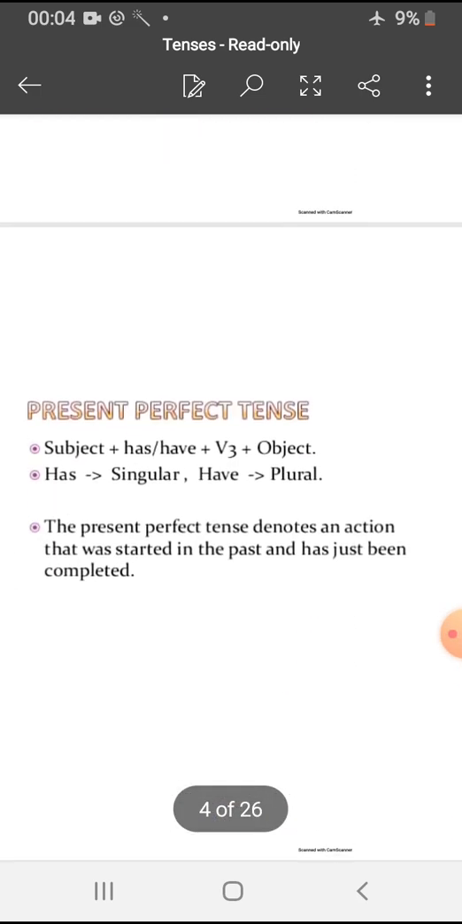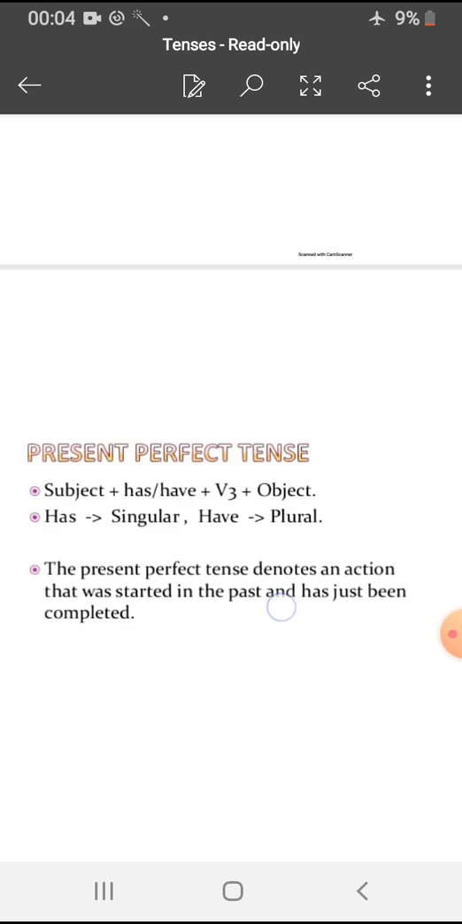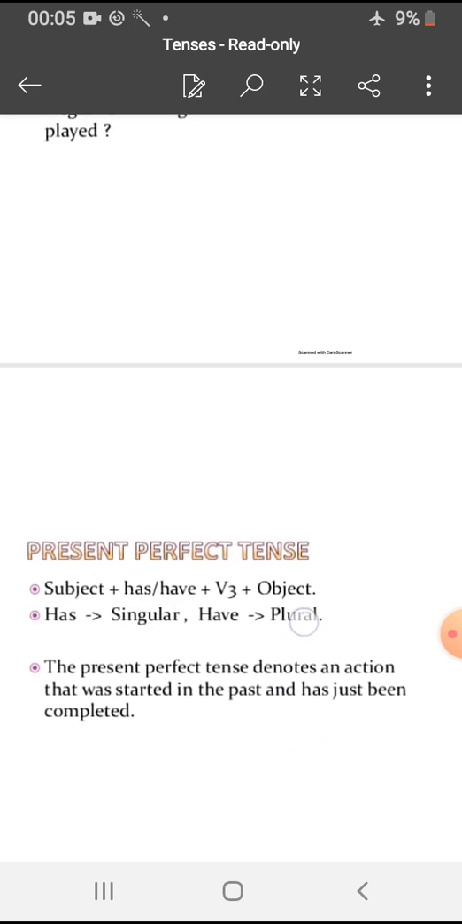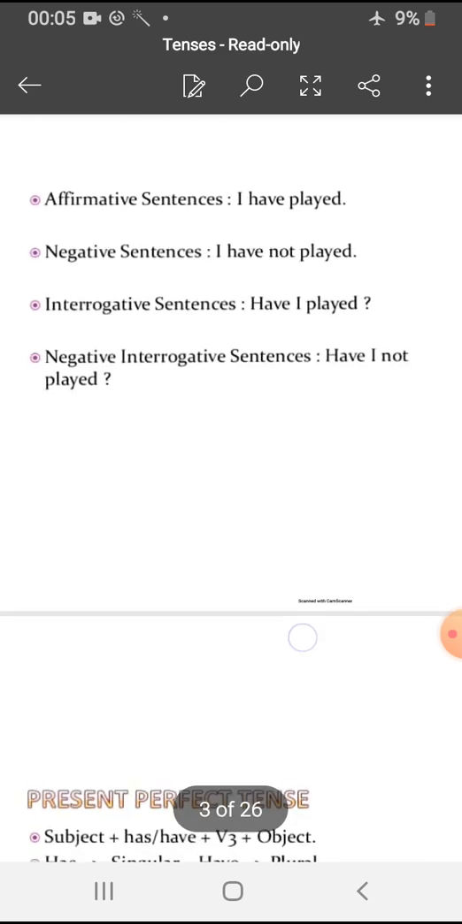Next is present perfect tense. In this tense, you need to remember two things again: that in the perfect tense we use the third form of the verb, and second, the work is completed. This tense is used for action that started in the past but has completed just now. Sentence structure: subject plus has or have plus third form of the verb plus object. With the singular subject we use has, with the plural subject we use have. But the thing you need to remember is, in perfect tenses the task is completed.